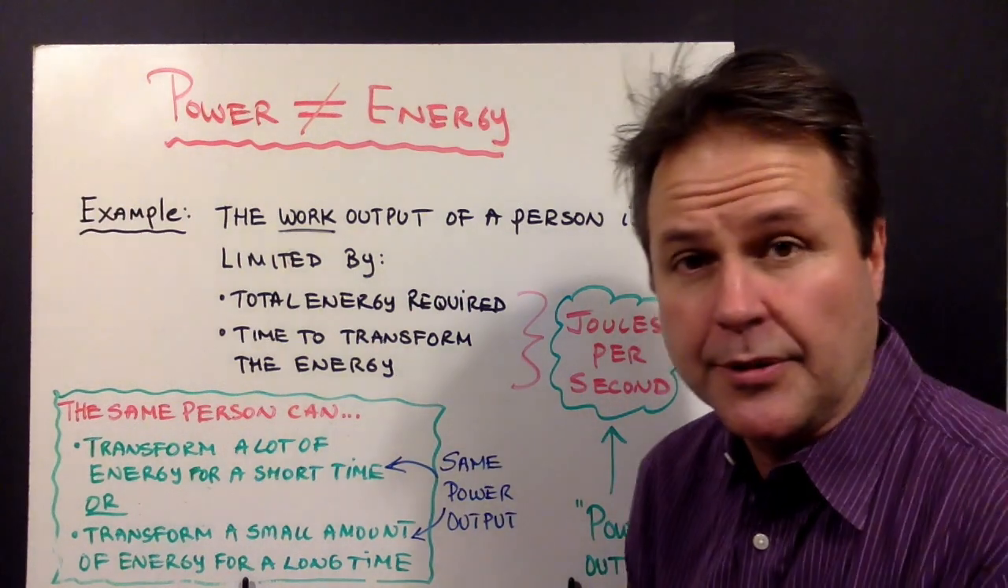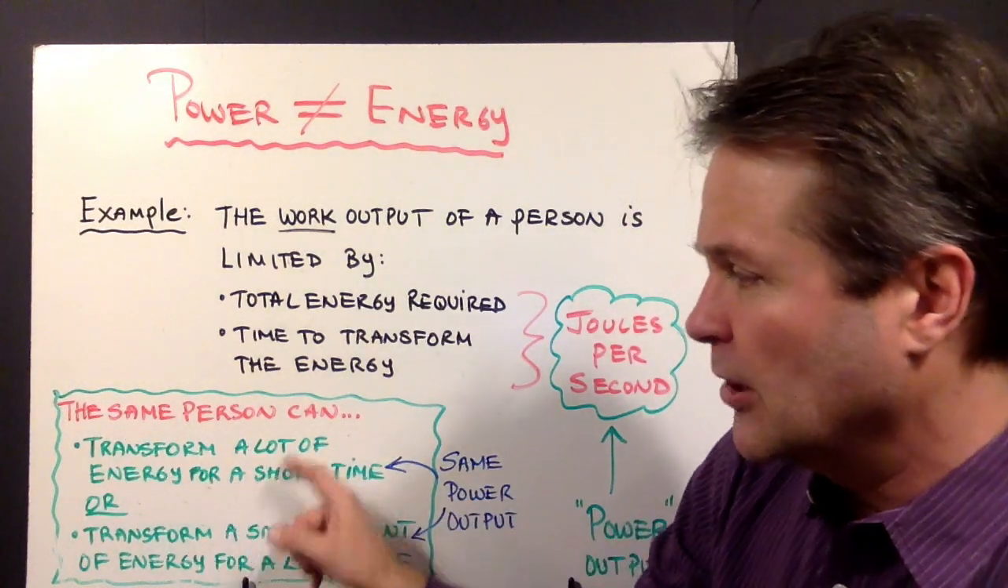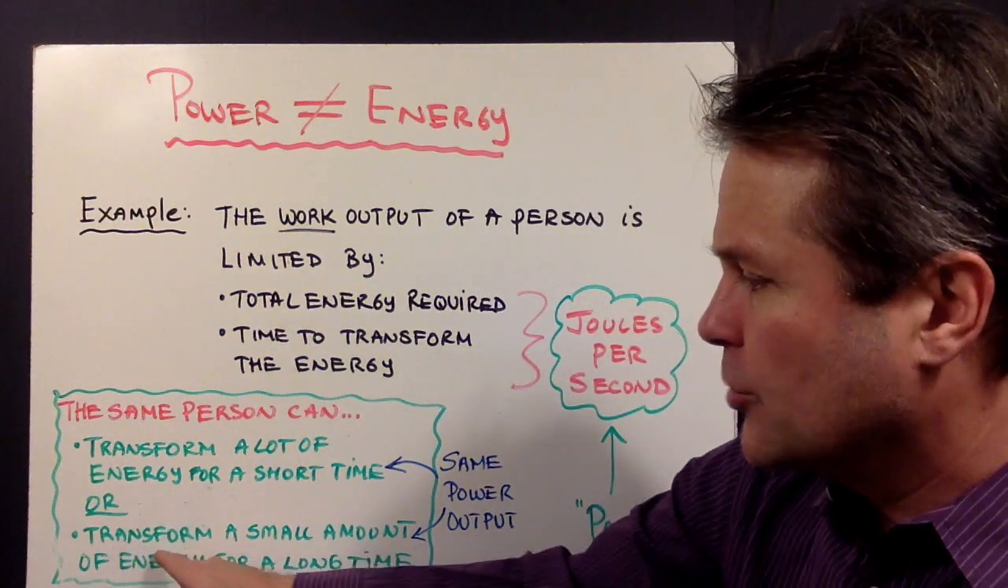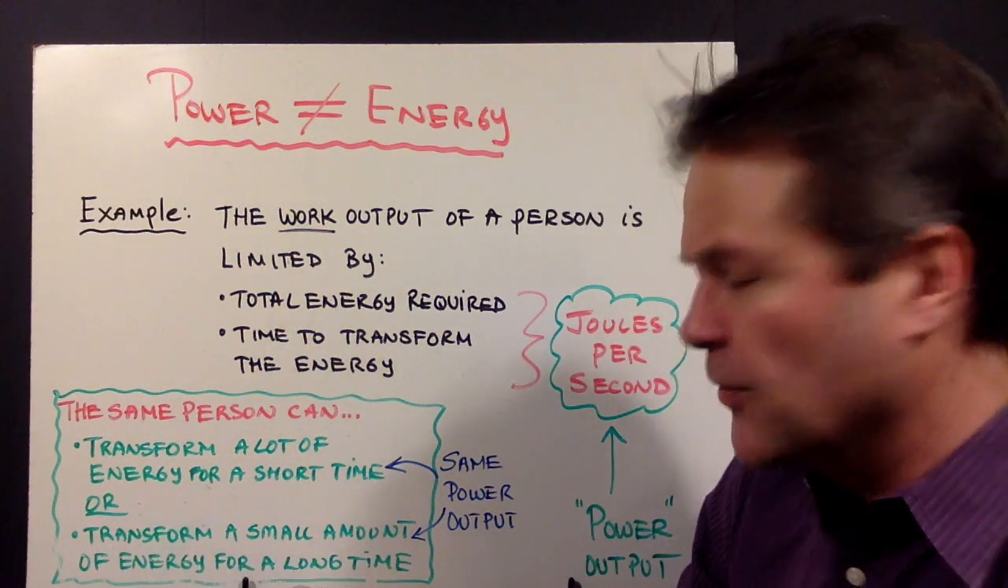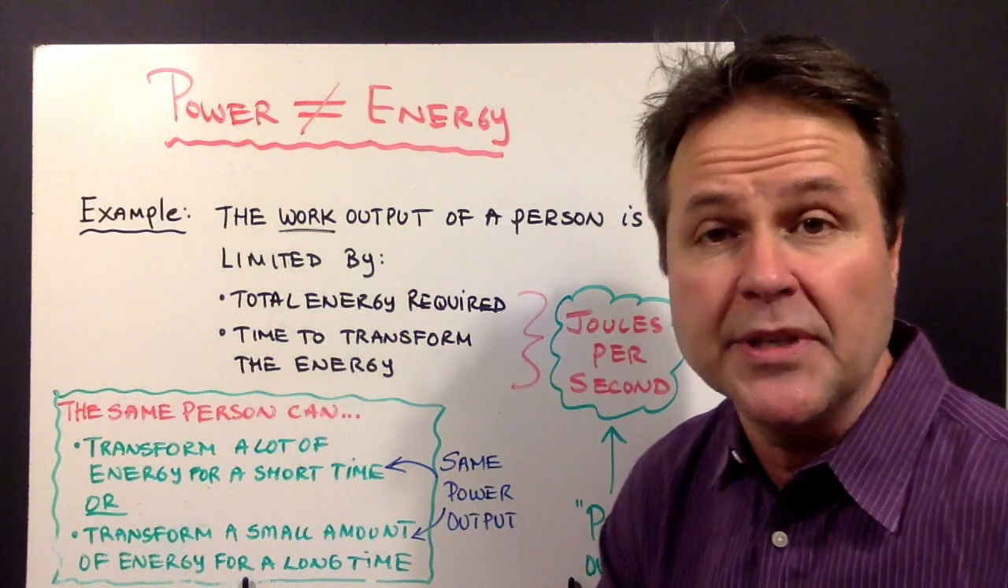And of course, we call that the power output. Now, the same person can transform a lot of energy for a short period of time, or they can transform a small amount of energy for a long period of time. And regardless, their power output would be the same.